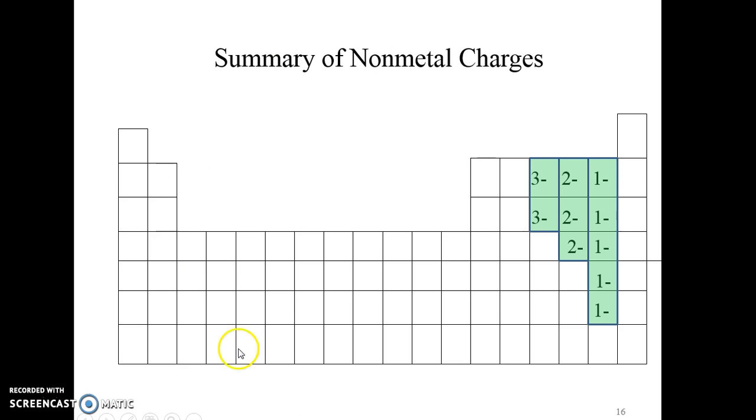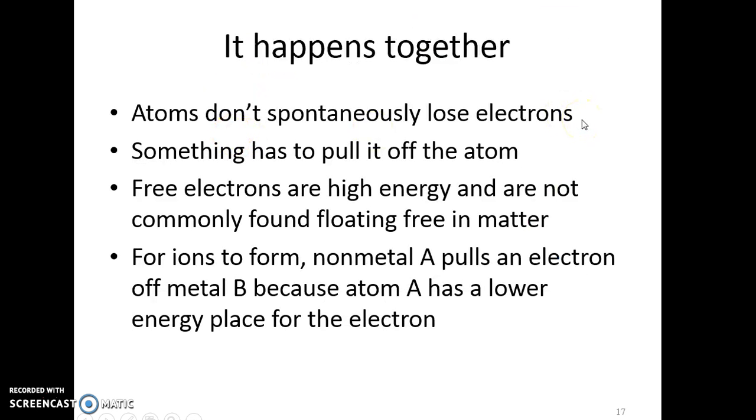Here's a summary of that, the nonmetals. -3 for nitrogen and phosphorus; oxygen, sulfur, and selenium at -2; and then these are the halogens: fluorine, chlorine, bromine, iodine. Okay, let's go on now. When you have an ionic bond formed, it happens because metals lose electrons because the nonmetals are pulling them off. It's not just like an atom will spontaneously form an ion. It has to be that atoms react together to gain and lose electrons.